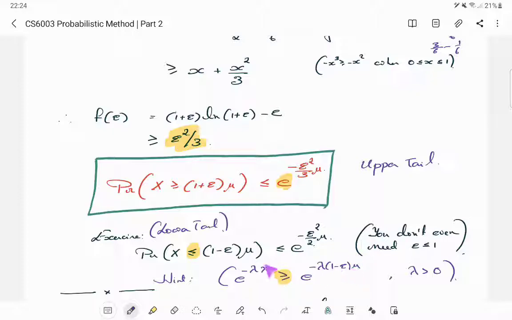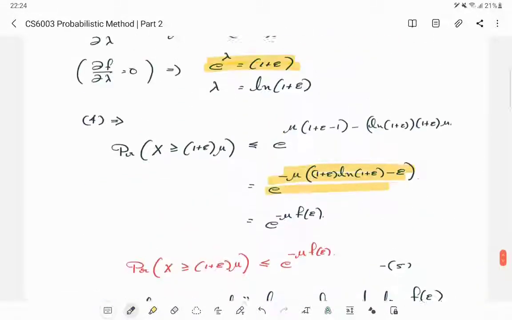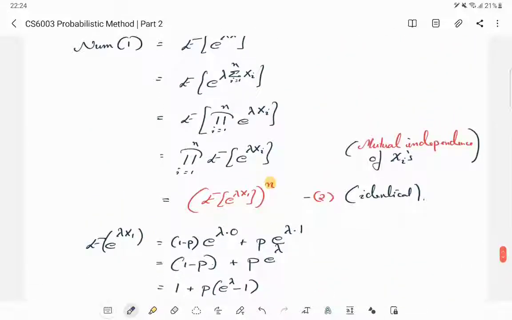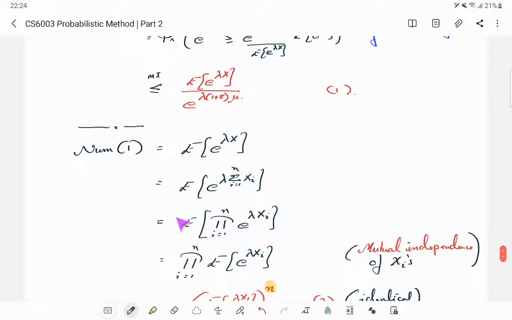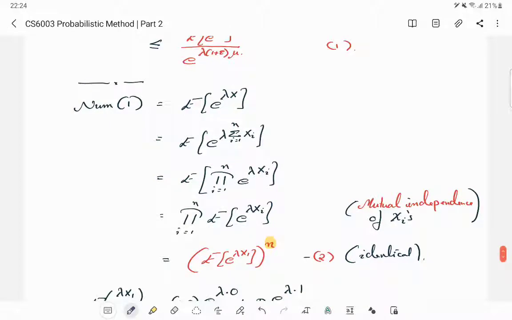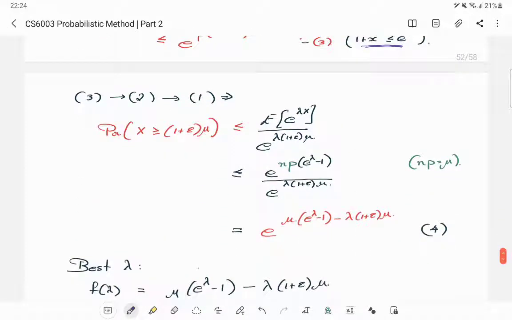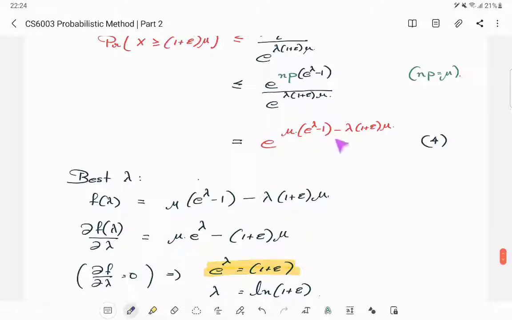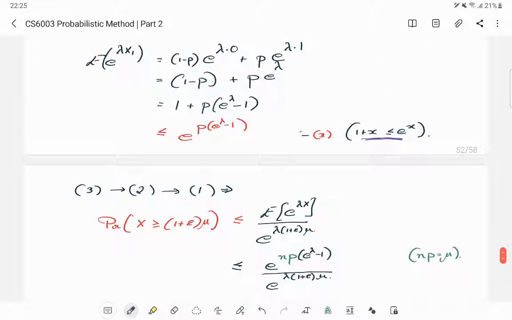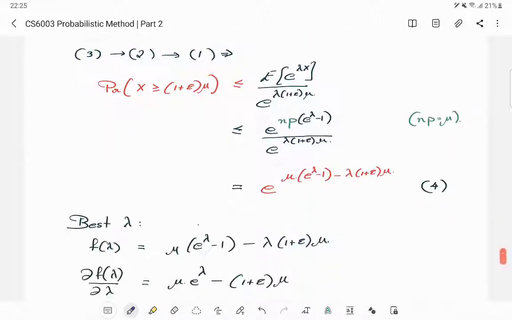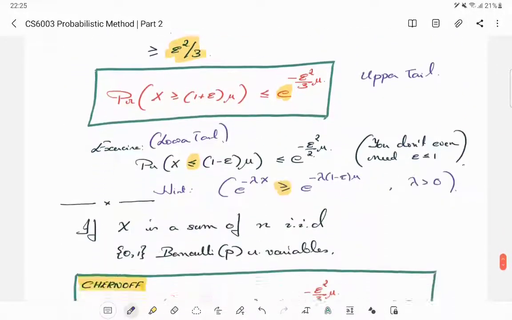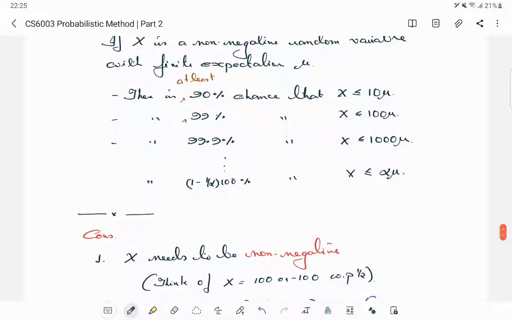Now use Markov's inequality because this is a positive random variable and this is greater than or equal to something, right. So again you multiply and divide by the expectation of e to the power minus lambda x, and then the main job would be computing this expectation of e to the power minus lambda x, okay. Most of these steps you can almost follow, but when it comes to optimizing the f of epsilon, it would be slightly different, but actually slightly easier also than this, okay. So try it out yourself. That's the best way to learn.